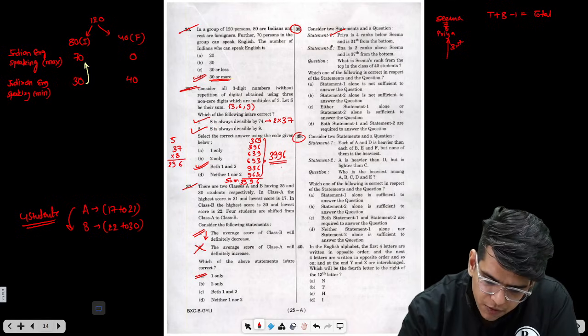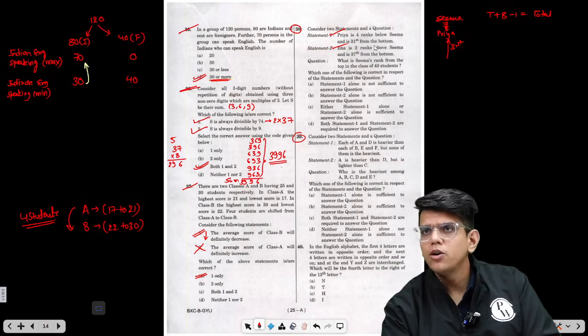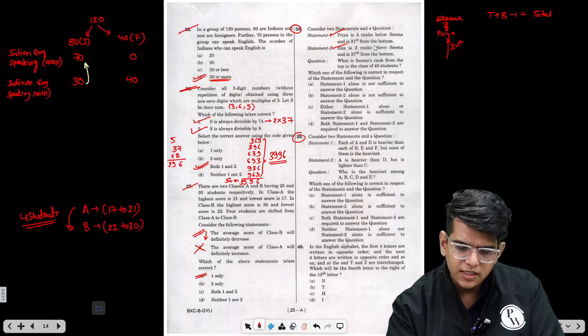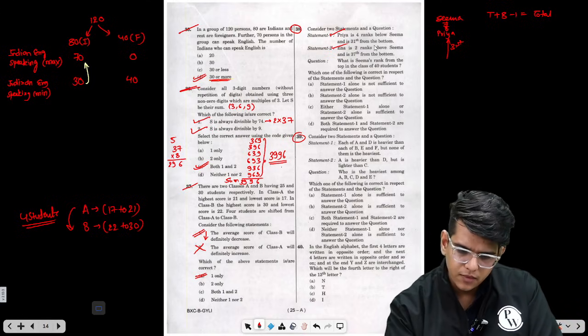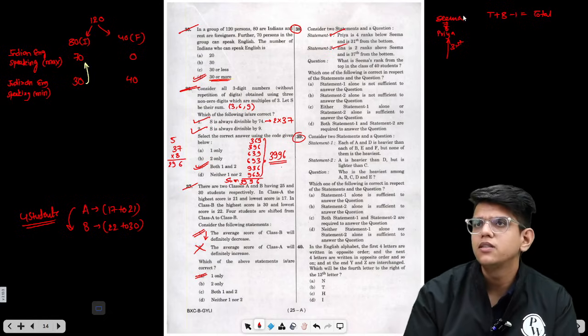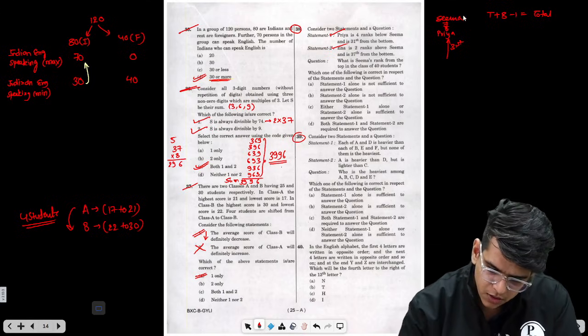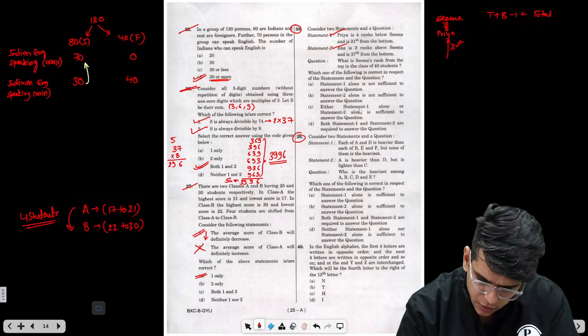Again, using this information you will also be able to tell the rank of Seema from the top. In both of these cases you can count 31, 32, 33, 34, 35, so from the top her rank will be 6th, because there are a total of 40 students. So you can answer the question by using either of the statements.